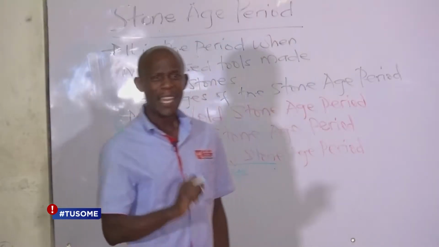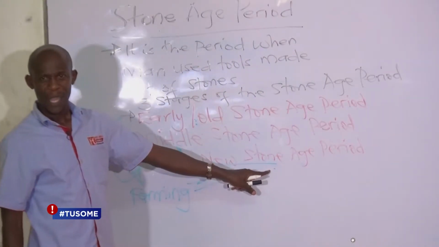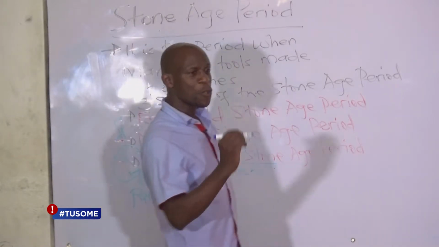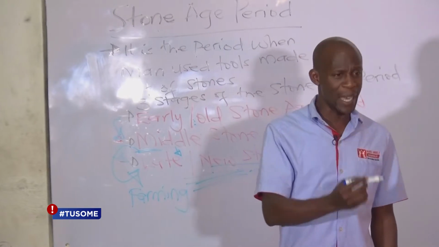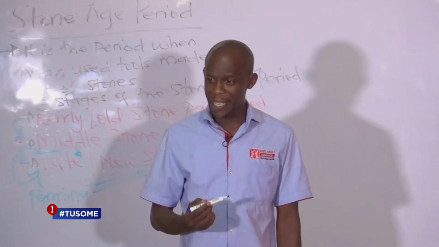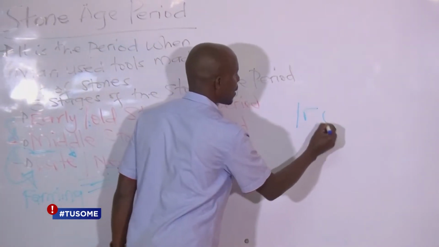But early man was still using stone what? Tools. And we are going to see now the Stone Age period ending. How did the Stone Age period end? The Stone Age period ended when early man discovered iron.